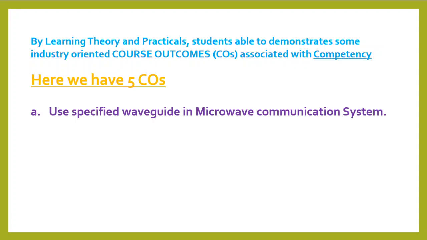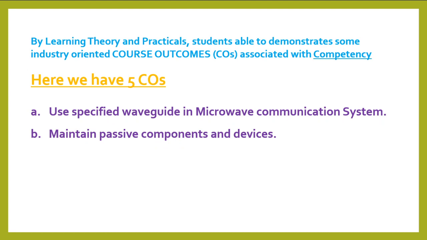Here we have 5 COs. First, use specified waveguide in microwave communication system. Second, maintain passive components and devices. Third, maintain active components and devices.